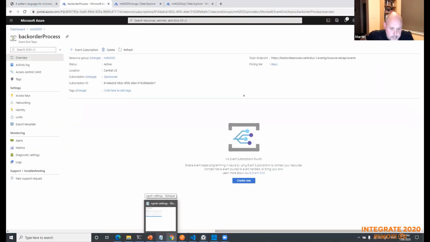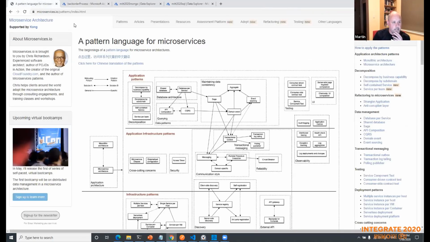So first off, I wanted to just show you this microservices.io website. It's very, very good. I'm talking about database per service, which is here, Saga, which is here, and then transactional outbox, which is down in the middle bit here.